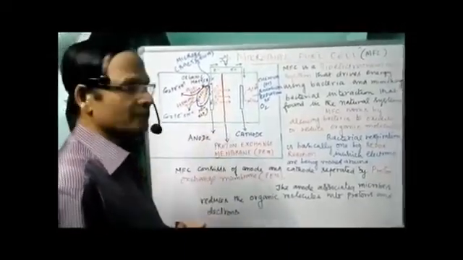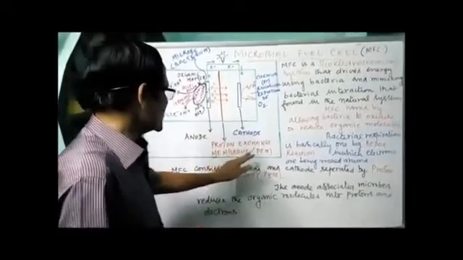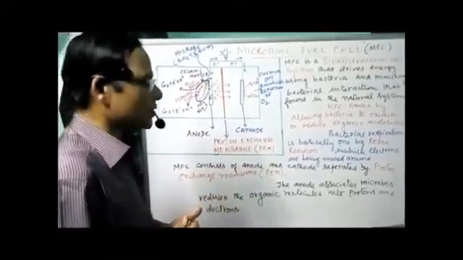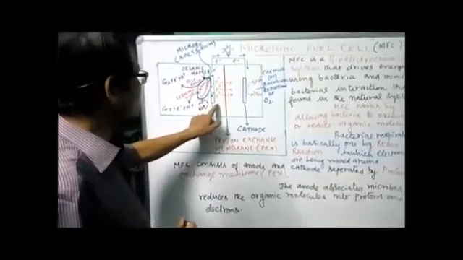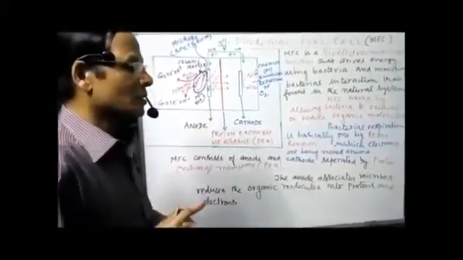Now what is happening? If you take the microbial cell, it's separated into two chambers. One contains the anode, another one contains the cathode. These two chambers are separated by a proton exchange membrane, simply called PEM. The microbe or bacteria associated with the anode causes the breakdown of organic molecules, leading to the formation of electrons and protons.